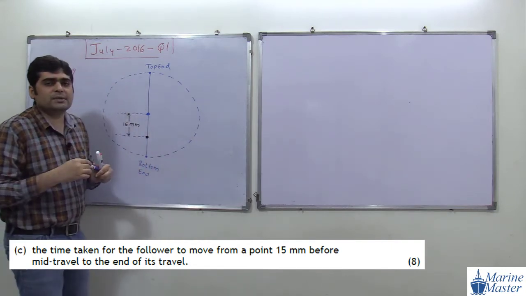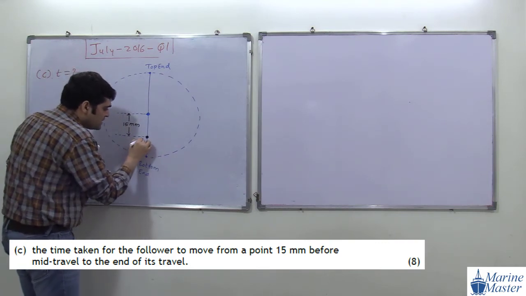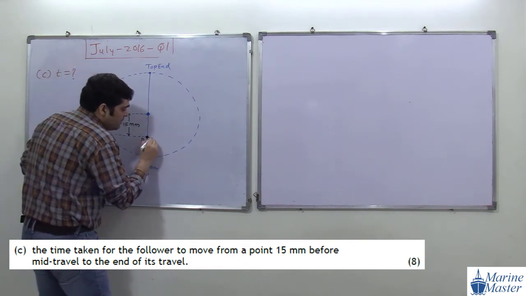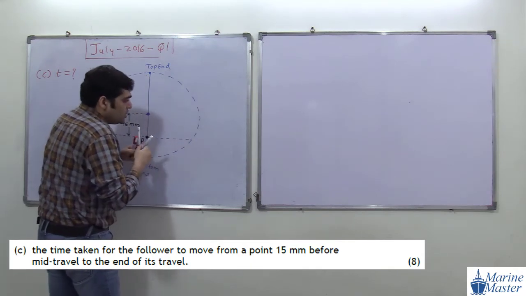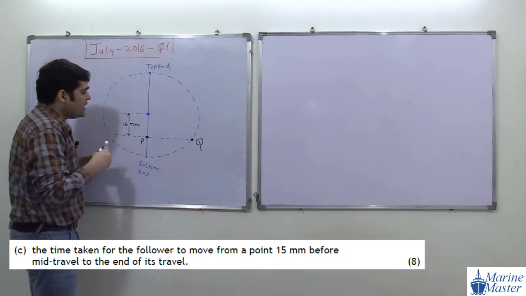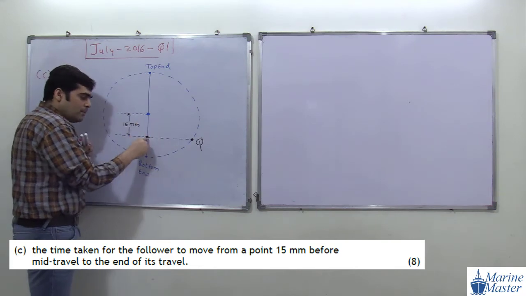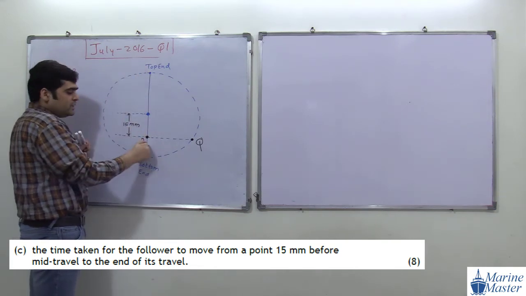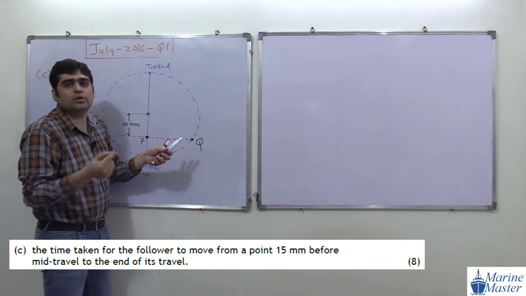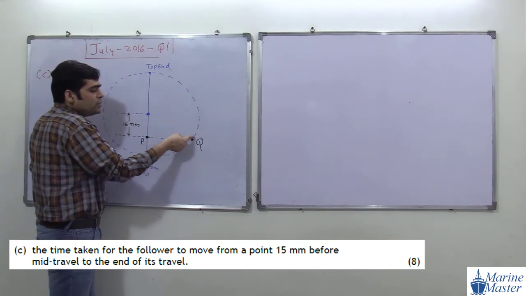Now why have we drawn the reference circle? When our follower is going from this location, suppose we call this point P, then the corresponding point on this circle will be our point Q, if you remember our discussion. So when our follower moves from 15 mm before the mid travel to the top end, what will this point Q do? Q will follow this circle.